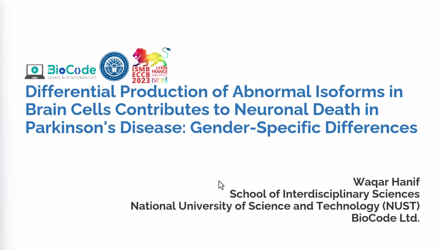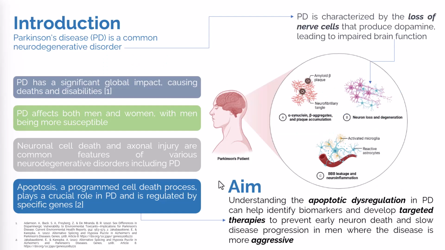Today I'll be giving a presentation on differential production of abnormal isoforms in brain cells contributes to neuronal death in Parkinson disease, gender-specific differences. This is a particular study that I've conducted on Parkinson disease, which is a common neurodegenerative disorder. It is characterized by the loss of nerve cells, and if the nerve cells are lost, it can lead to impaired brain function by the loss of dopamine production. PD has a significant global impact because it can cause lots of deaths and disabilities.